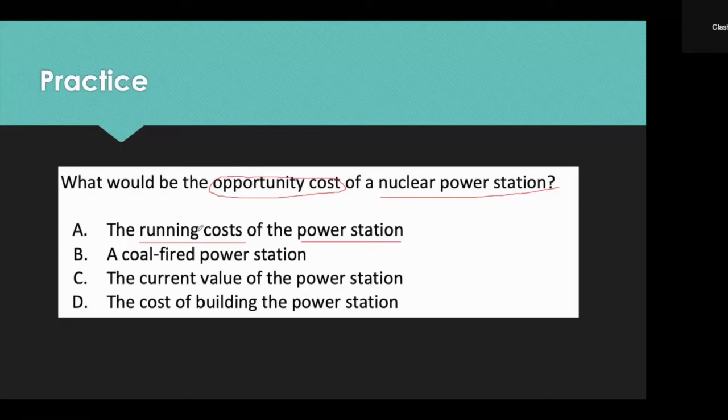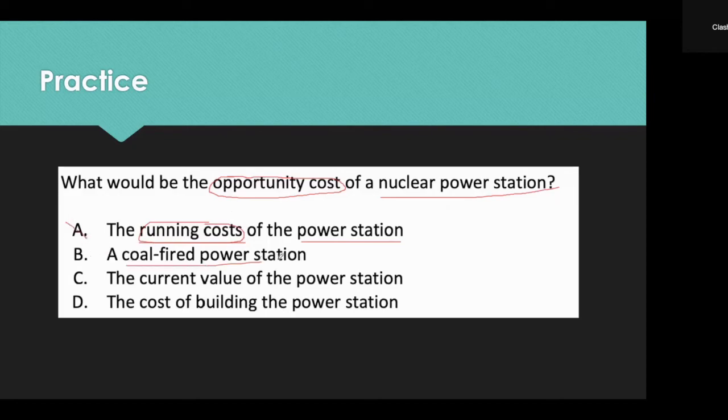And the running cost of the power station, that is not an alternative, and neither is that foregone, because this is the running cost of the power station. We are actually paying for these costs. It is not foregone. And furthermore, it is not an alternative to building a nuclear power station. It's just the running costs of the power station. So this one is incorrect.